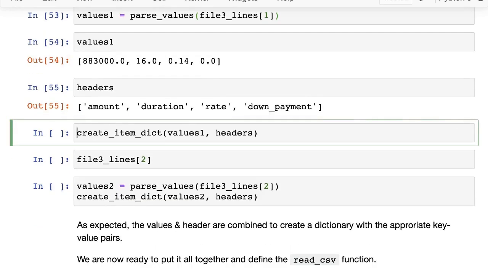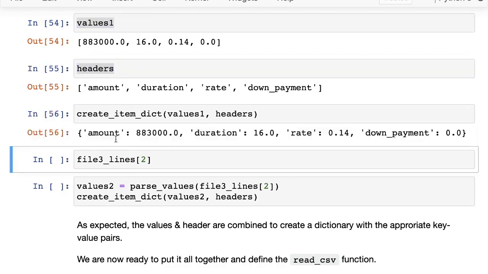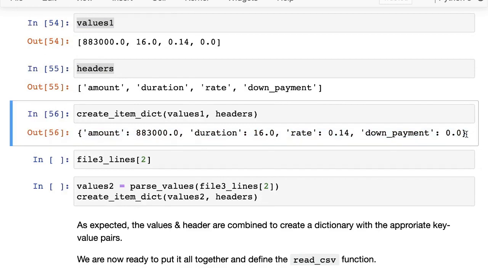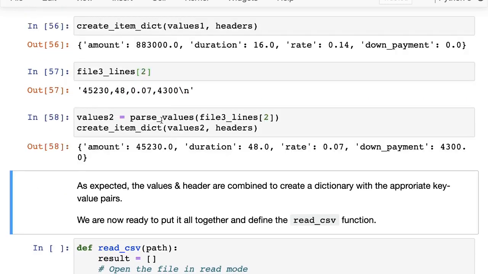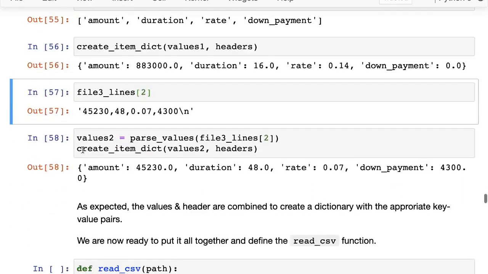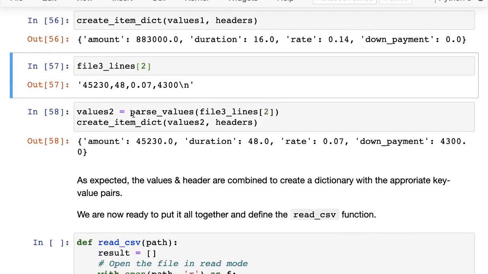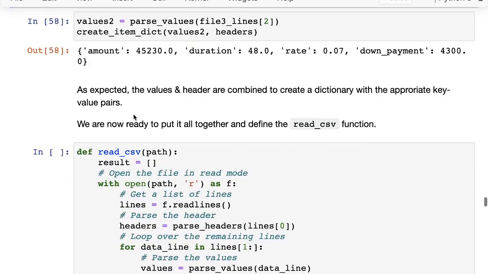So create item dict takes the values, takes the headers, and returns this dictionary. For each loan we are going to get back a dictionary. And then finally, here's another example. For a different loan, or a different line of data, we are getting back a different dictionary. So now we have create item dict as well. We have been able to parse the header line, we've been able to parse values, and we are able to convert the values and headers together into a dictionary.